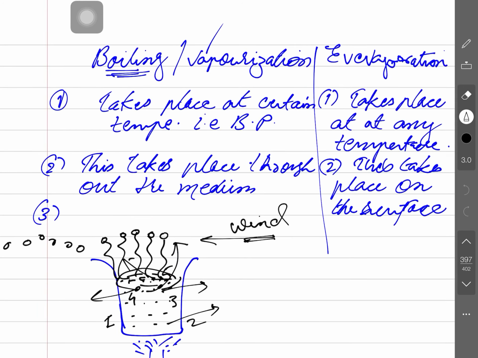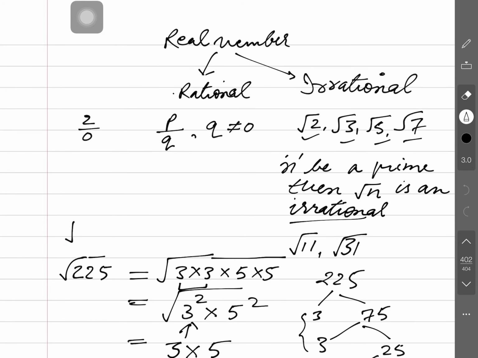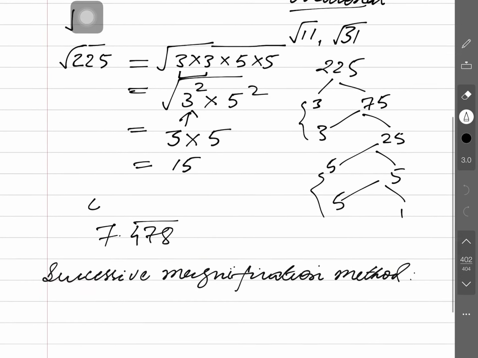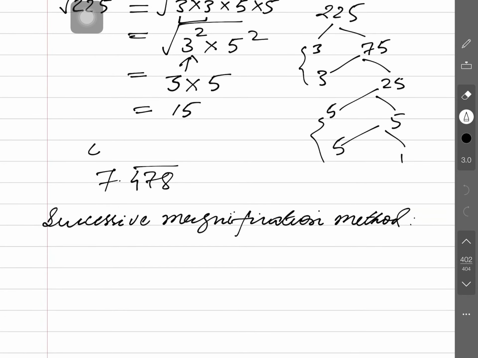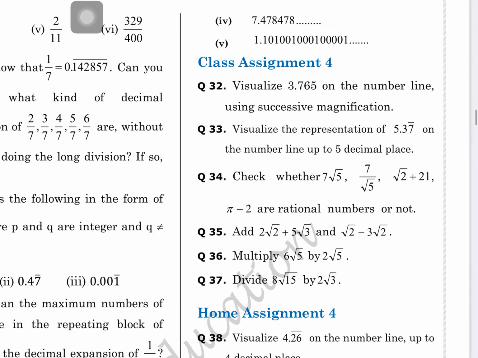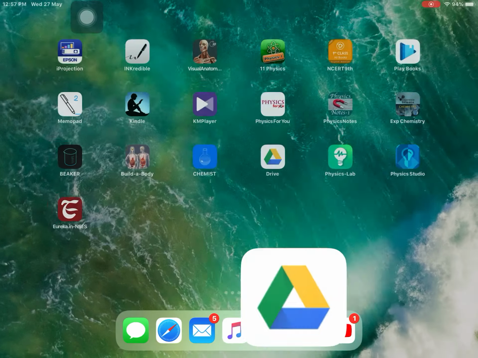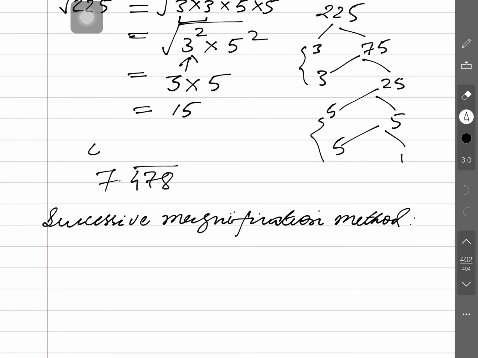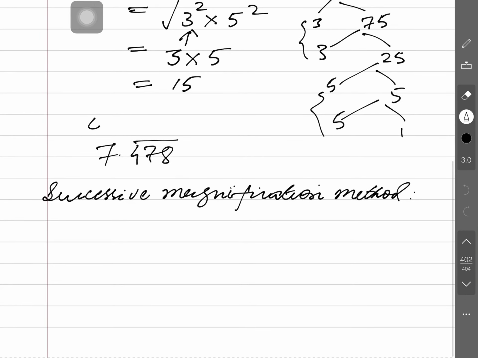Now have a look at the successive magnification method. You may see we have to represent a number, and the number to be represented here is 3.765. I am taking a new page. 3.765. Is that clear? So how can we represent this?